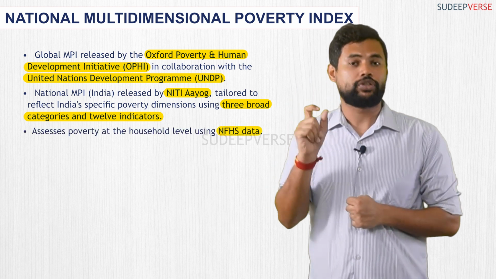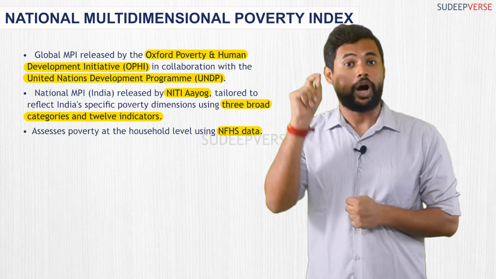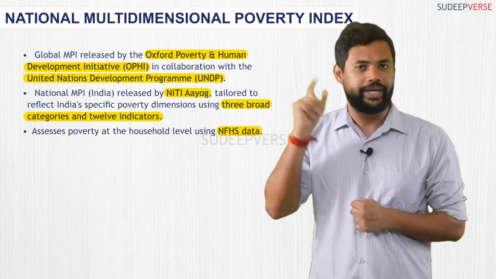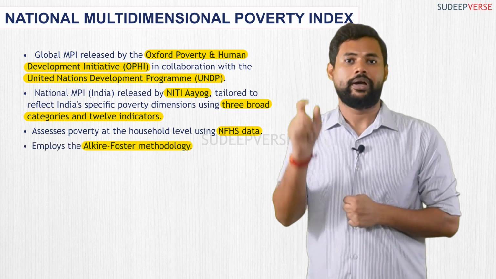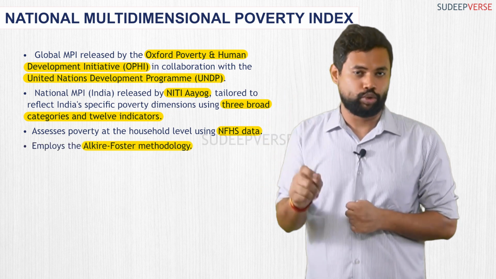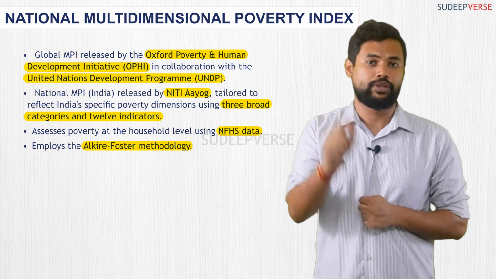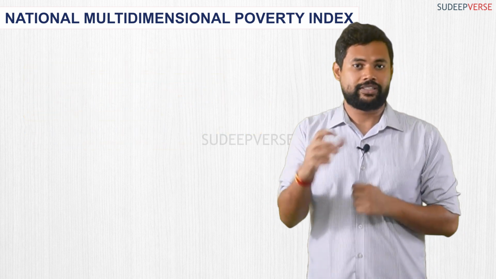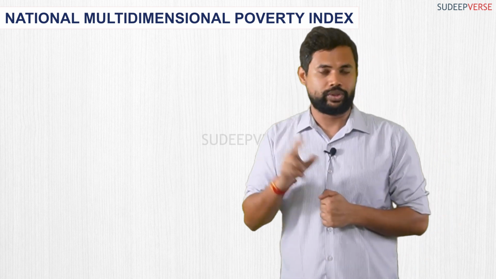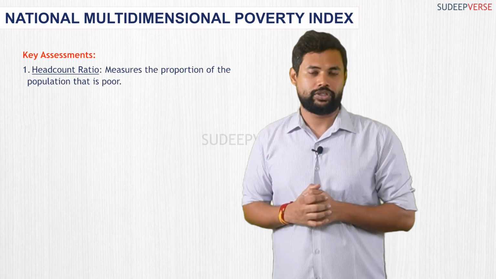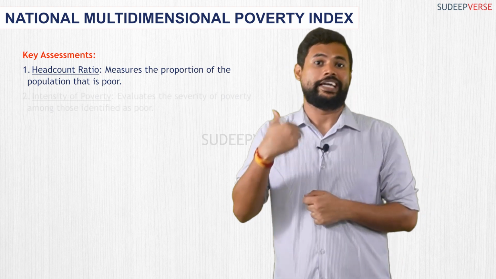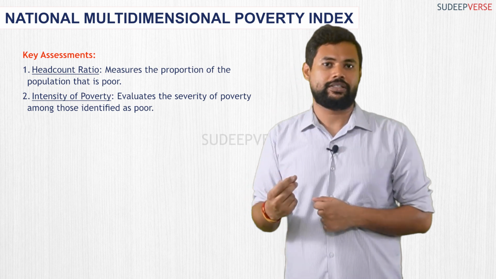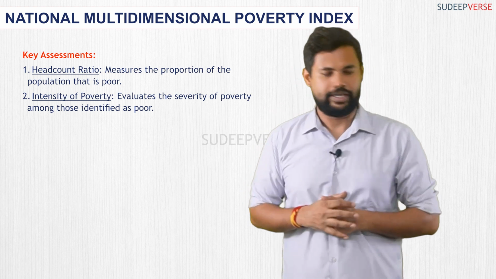It is one of the first of its kind estimations done at household level to assess multiple deprivations, using NFHS data. And there is something called the Alkire-Foster methodology that is used in assessing the National Multidimensional Poverty Index. The National Multidimensional Poverty Index assesses 2 things. One is the head count ratio, that is how many are poor. The next is the intensity of poverty, that is how poor the poor are. These are the 2 things assessed using the National Multidimensional Poverty Index.